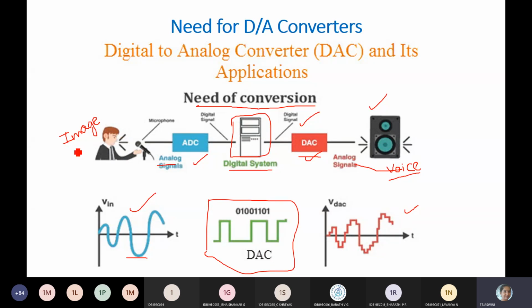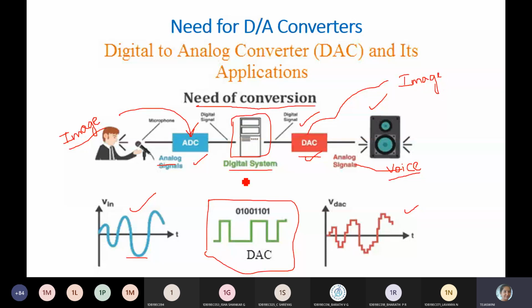It is not possible. So if it is an image also, the same process applies: you require an analog to digital converter, and again a digital to analog converter. After processing, you require the output as an image. So the output is an image, the input is an image, but the processing happens in digital. Compression and whatever editing of your image can be done by the digital processing.